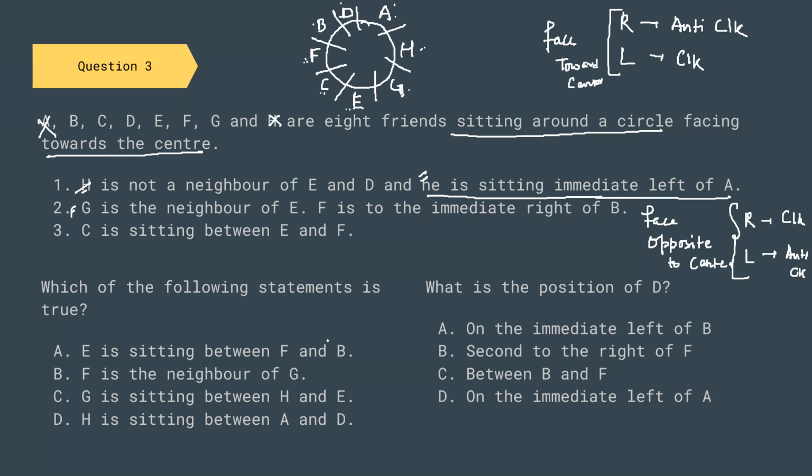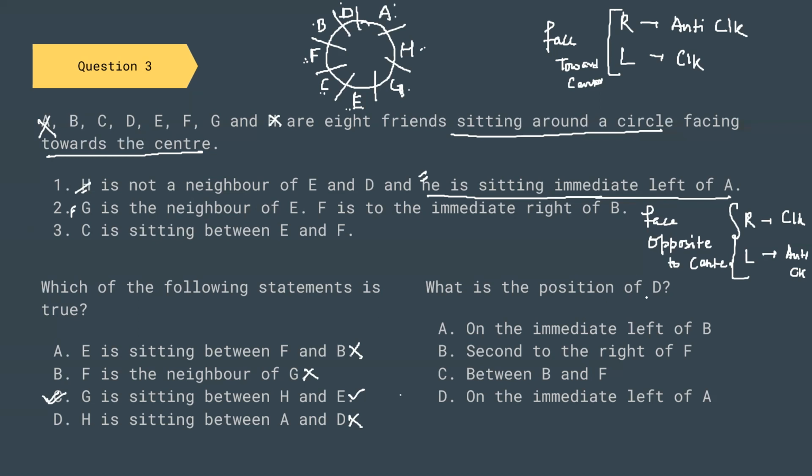E is sitting between F and B. No, E is sitting between C and G. This information is wrong. F is neighbor of G. F is not neighbor of G. This information is wrong. G is sitting between H and E. Yes, G is between H and E. This information is correct. H is sitting between A and D. No, H is sitting between A and G. This information is also wrong. So the correct option is C.